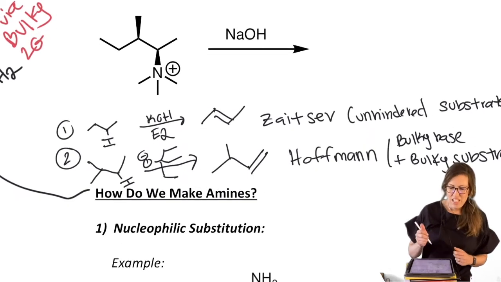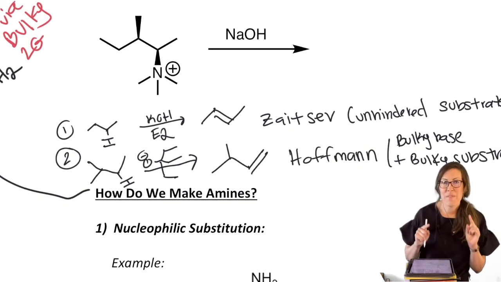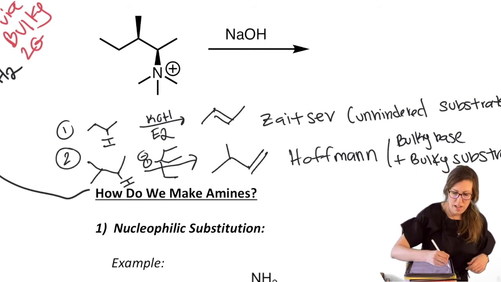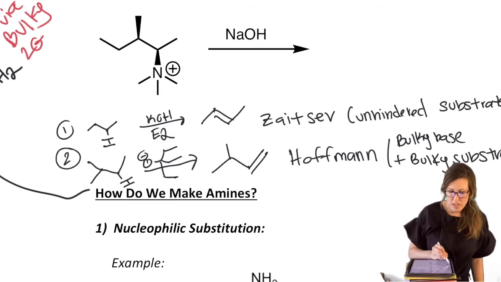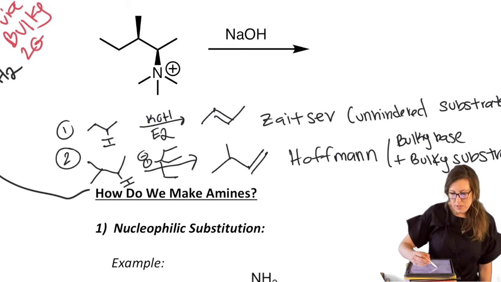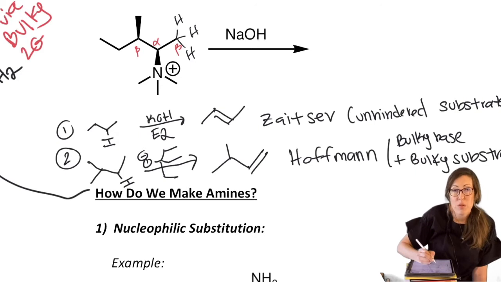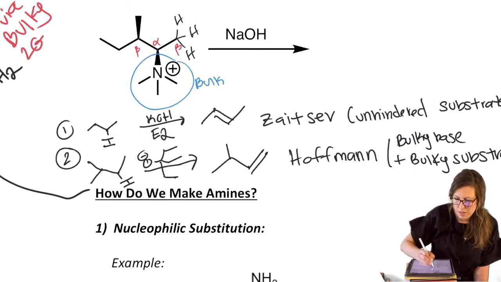Okay. Now, normally in E2, we have to do a Newman projection to figure out which carbon is going to have the anti-beta H. We don't need to do a Newman projection on this one simply because if we look at our alpha carbon, we look at our two betas, the one on the end is preferred anyway, thanks to our bulky leaving group. So if you see that, you do definitely go to Hofmann.